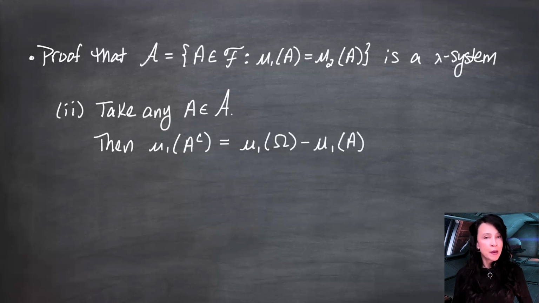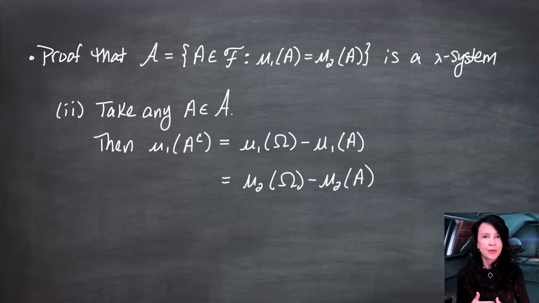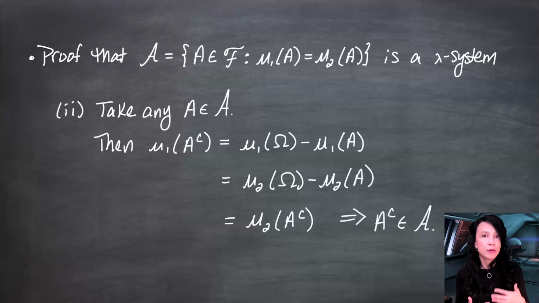Now we did assume that mu1 of omega was the same thing as mu2 of omega. And because I'm starting with an A from this set curly A, we also know that mu1 of A is equal to mu2 of A, because that's how we define inclusion in A. So I can rewrite this line and change the mu1s out for mu2, and then I can use countable additivity the other way around. This is mu2 of A complement. So we've shown that mu1 and mu2 agree when you plug in A complement. Therefore, A complement must be contained in this curly A. And that is part 2 of showing it's a lambda system.